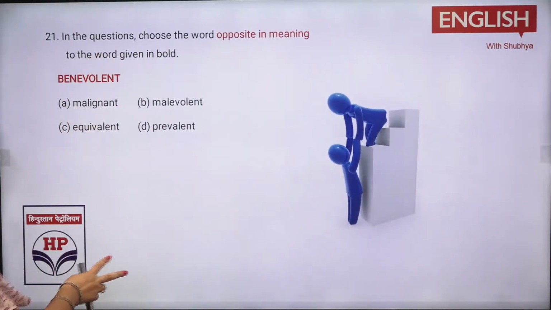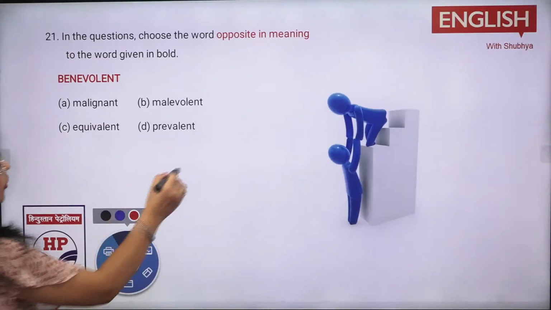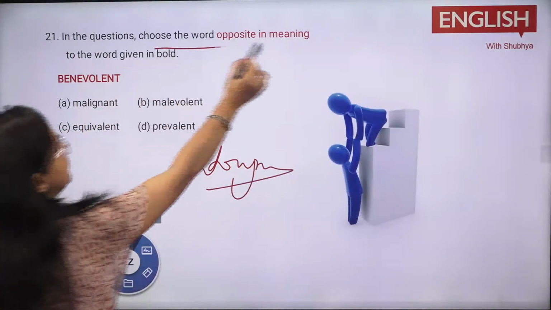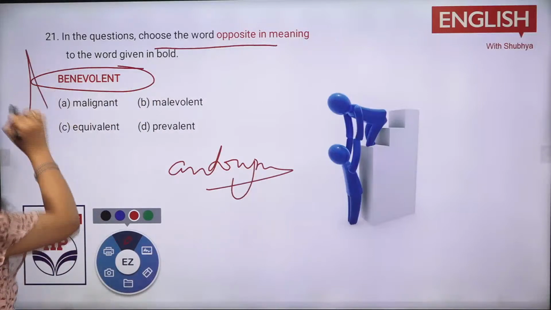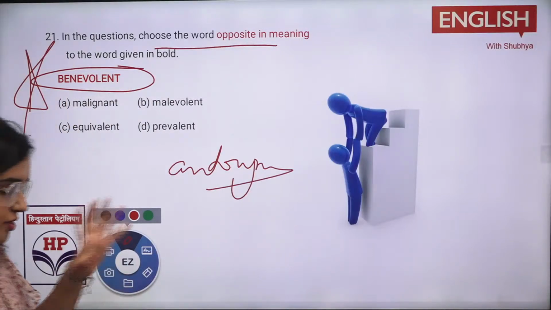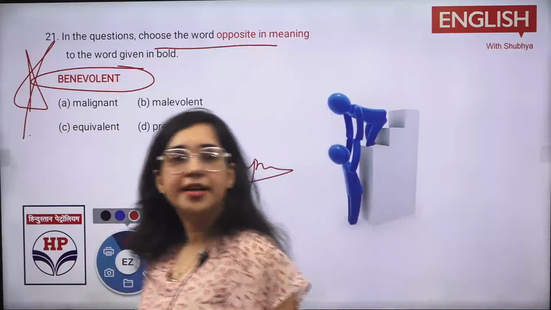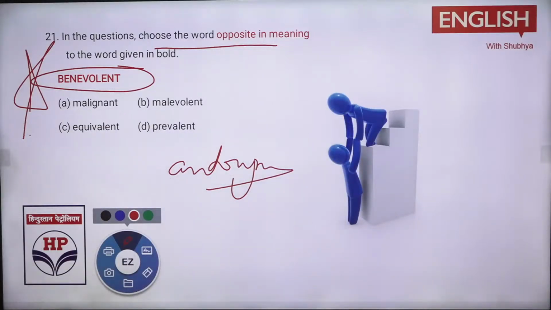Now do the opposite in meaning, like you have to do the antonym. Do the antonym of it, right? So what is the word? Benevolent. This is important. This comes mostly, in many competitive exams these terms do come. Tell me what is the opposite of benevolent. You should be understanding that.